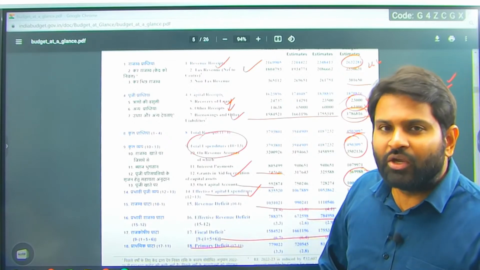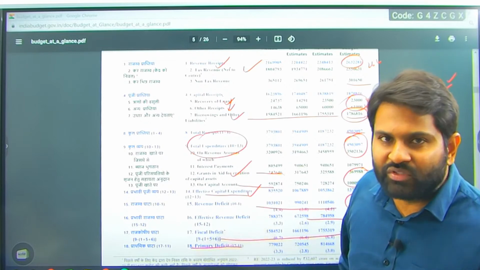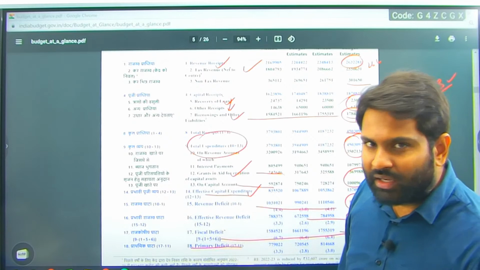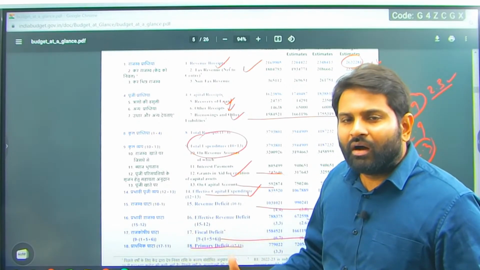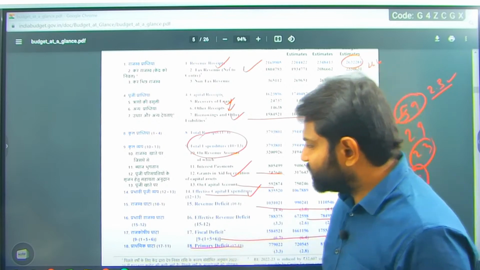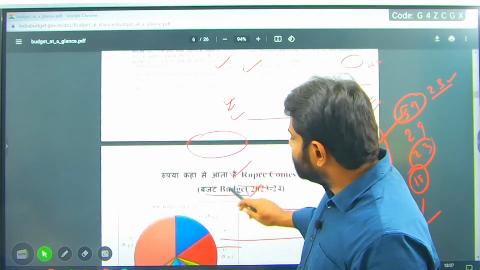That is the reason why we need to target fiscal deficits like 4.5 and 2.5. These targets are required to reduce the debt burden. We cannot have so much debt burden in the name of revenue expenditure or on the schemes. So I hope this is clear for you.